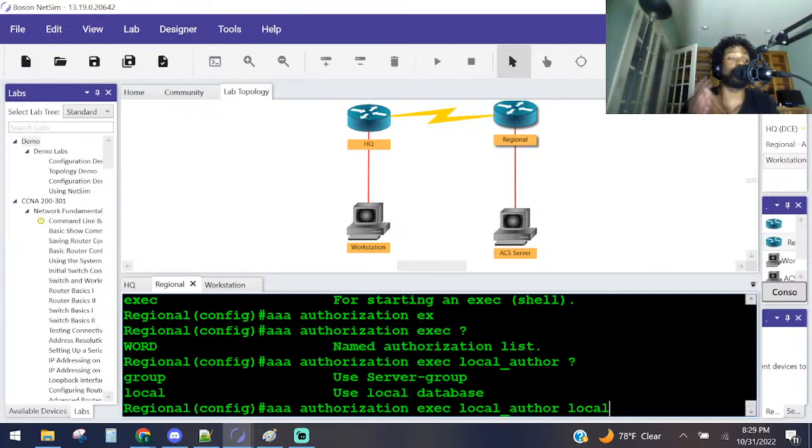Again, AAA is one of those tricky subjects. I remember I used to work at a university, and they didn't really have any standards. I just had to figure it out, right? And I used to lock myself out of these routers and switches. Luckily, the boss who was training me at the time was really patient with me. He was like, look, just grab one of these switches, connect to the network and just play with it.